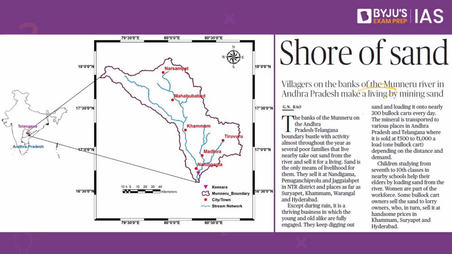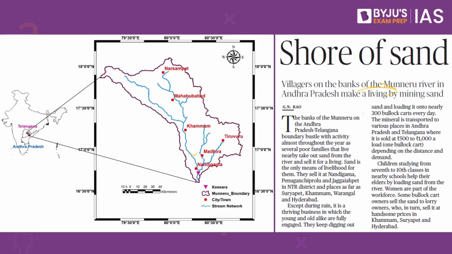When we speak about Munneru River, this is a left bank tributary of river Krishna. So remember, this can be very important from the preliminary examination point of view, that this is the left bank tributary of river Krishna. It originates in Warangal district of Telangana and flows through Khammam district and Krishna district.